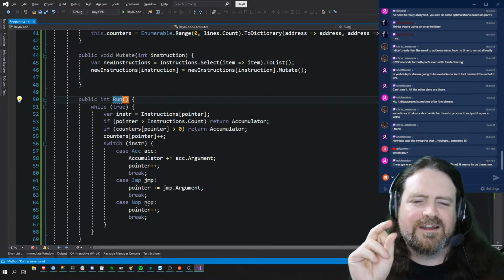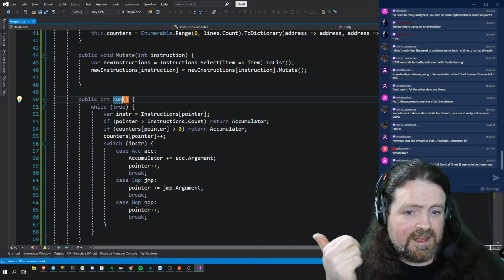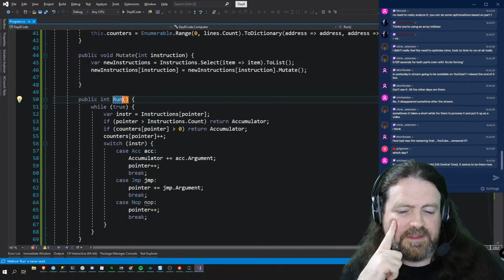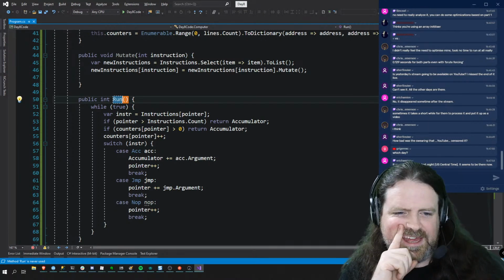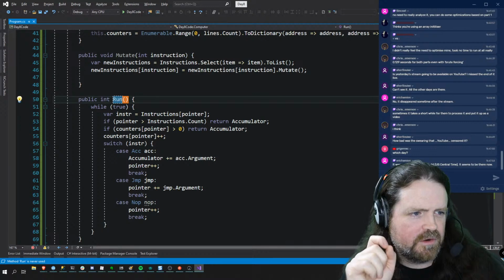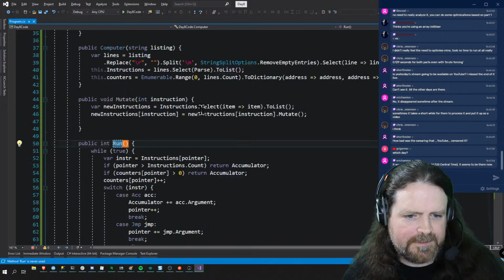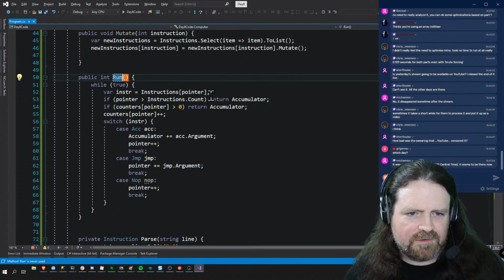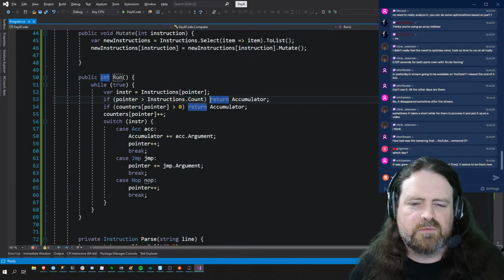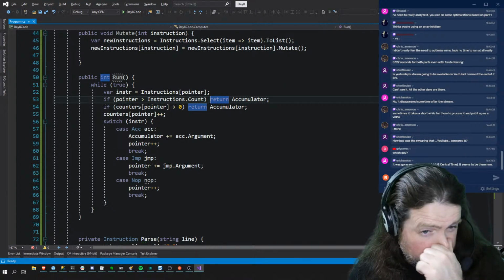And run is going to need to return something that tells us what was in the accumulator when it finished, and how we got there. But it's not even going to need to do that, because we can look in the accumulator after the program has completed, right? Because the accumulator on here is public. So all we need to do is to return a code which says whether our program was successful or not.